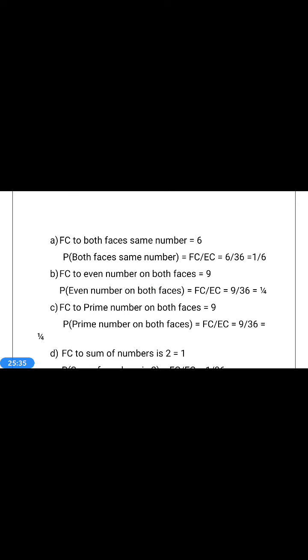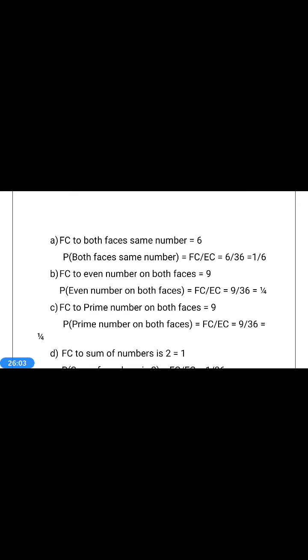So both faces are not even numbers in first row. In the second row, 2, 1 is one face even number. 2, 2 both are even number. 2, 3 one odd. 2, 4 both even. 2, 5 one odd. 2, 6 both even. So in the second row we have 3 events where both faces are even numbers.